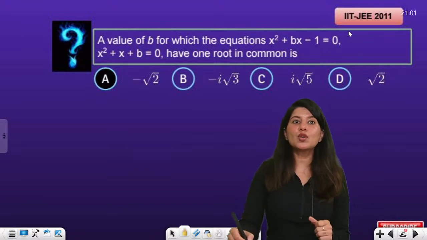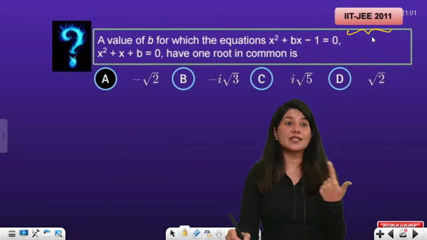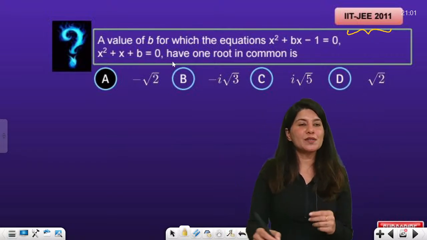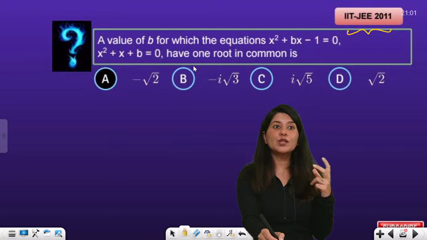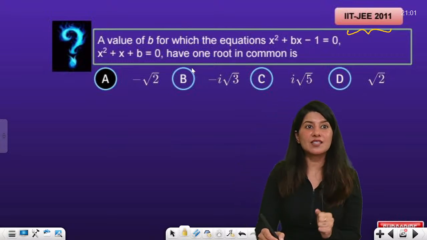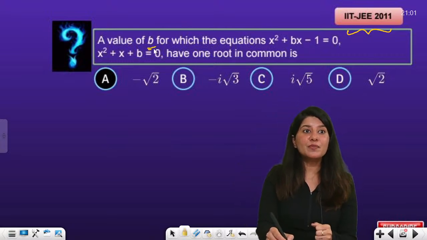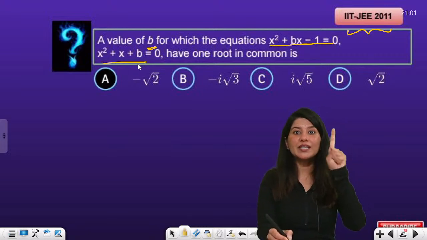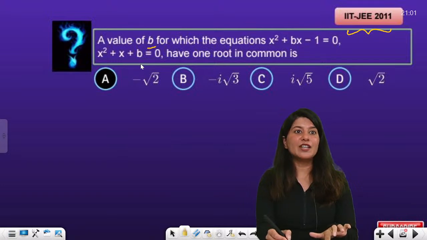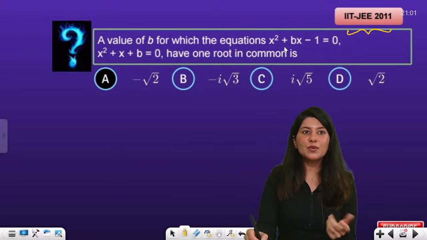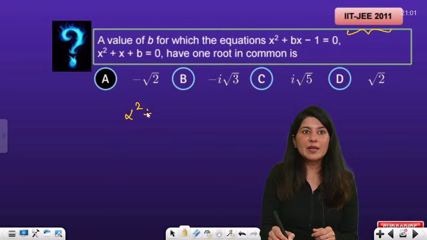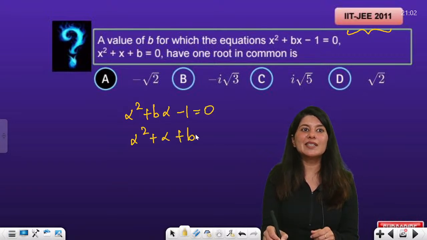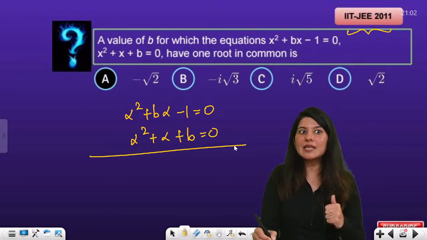Let us solve one more question which was asked in JEE 2011. It is actually a very old question, but again this is a very beautiful question which will help you to understand this method. A value of b for which this equation and this equation have one root in common. So clearly alpha square plus b alpha minus 1 is equal to 0, alpha square plus alpha plus b is equal to 0. What you can do is we can simply subtract.